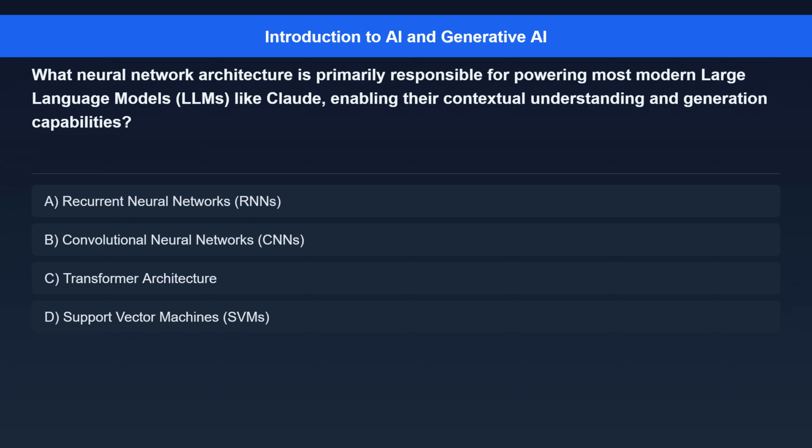Question 2. What neural network architecture is primarily responsible for powering most modern large language models, LLMs, like Claude, enabling their contextual understanding and generation capabilities? Option A. Recurrent neural networks, RNNs. Option B. Convolutional neural networks, CNNs. Option C. Transformer architecture. Option D. Support vector machines, SVMs.